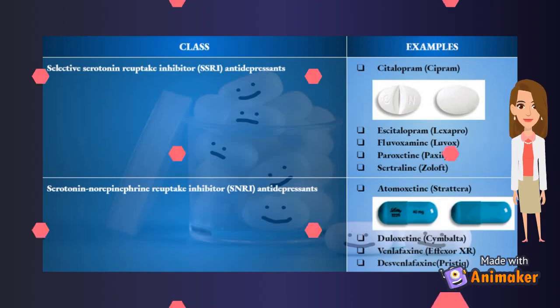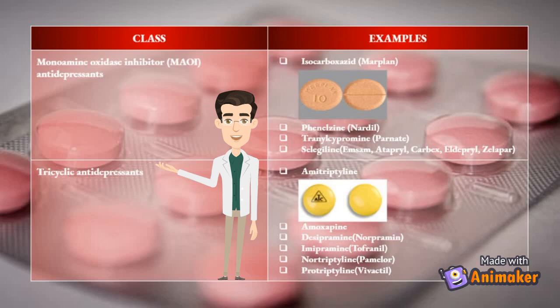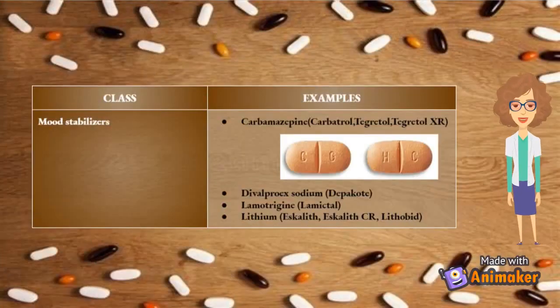Serotonin norepinephrine reuptake inhibitor antidepressants are atomoxetine, Strattera, duloxetine, Cymbalta, venlafaxine, Effexor XR and desvenlafaxine, Pristiq. Examples of monoamine oxidase inhibitor antidepressants are isocarboxazid, Marplan, phenelzine, Nardil, tranylcypromine, Parnate and selegiline, Emsam, Eldepryl, Carbex, Zelapar. Tricyclic antidepressants consist of amitriptyline, amoxapine, desipramine, Norpramin, imipramine, Tofranil, nortriptyline, Pamelor and protriptyline, Vivactil. The last one is mood stabilizers, which are carbamazepine, Carbatrol, Tegretol, Tegretol XR, valproex sodium, Depakote, lamotrigine, Lamictal and lithium, Eskalith, Eskalith CR, Lithobid.